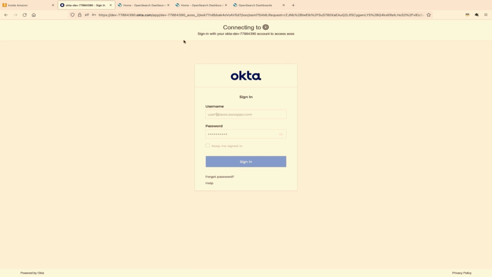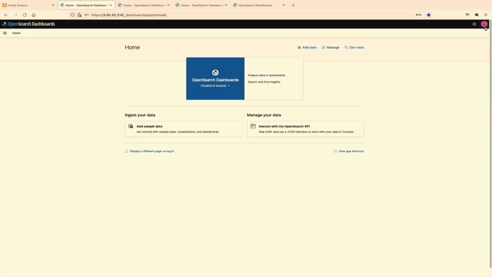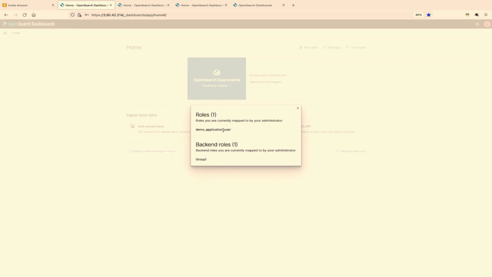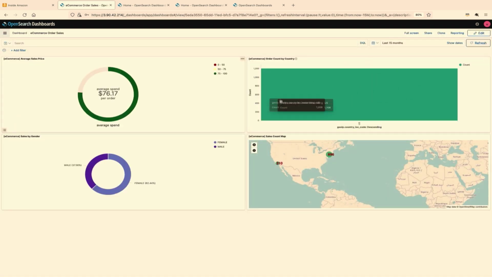I'm going to log in as the application user. And I would verify the role. The backend role is the application user. And now I go and view my dashboard. As you can see, since the application user has read access to the cluster, but can view only US-related content, the documents, this dashboard actually is a sales order dashboard.